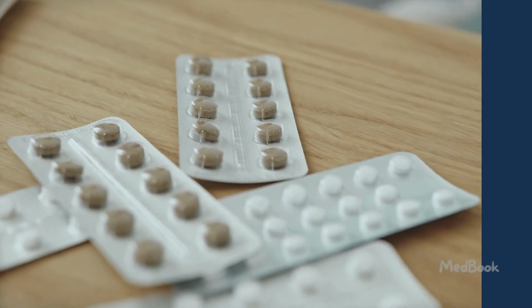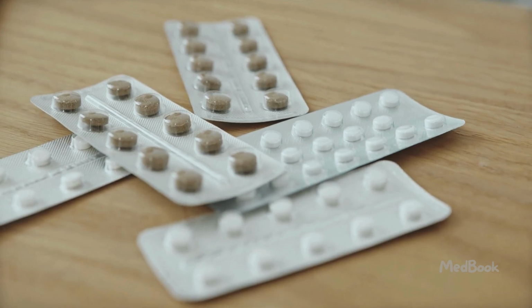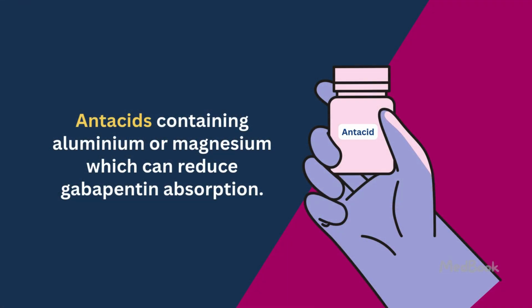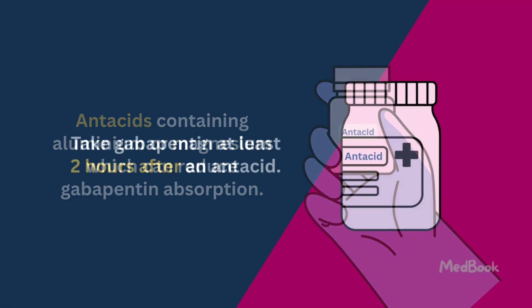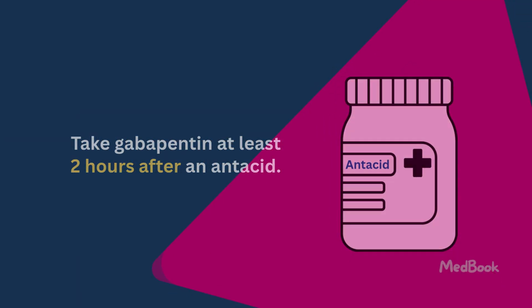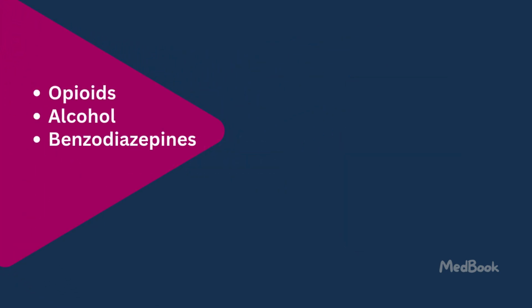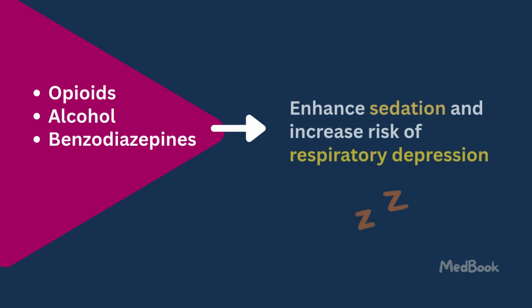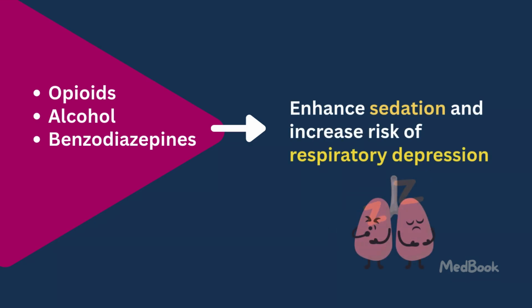Drug interactions. Gabapentin has minimal interactions with other medications, but it's noted that antacids containing aluminium or magnesium can reduce gabapentin absorption. Therefore, take gabapentin at least 2 hours after an antacid. CNS depressants like opioids, alcohol, and benzodiazepines can enhance sedation and increase the risk of respiratory depression.